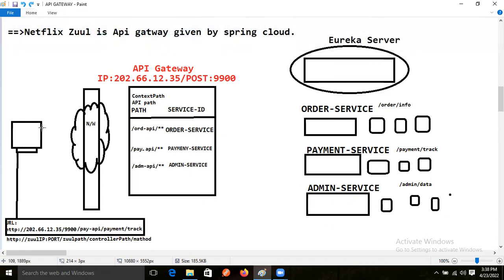Okay, so this application is making the request, right? To whom? API gateway. Request, right? Just assume that. So payment API we are using now, guys. So payment API, right?